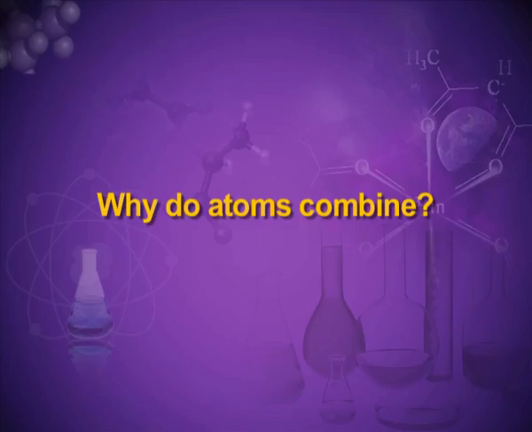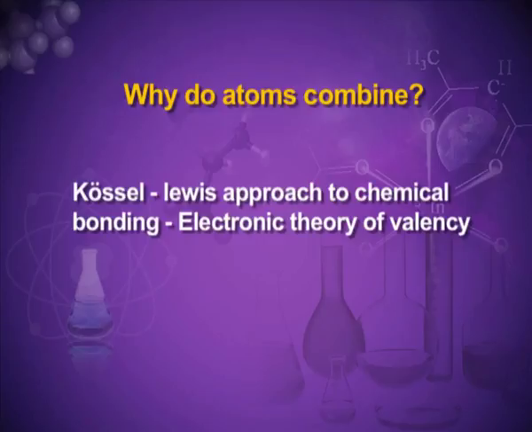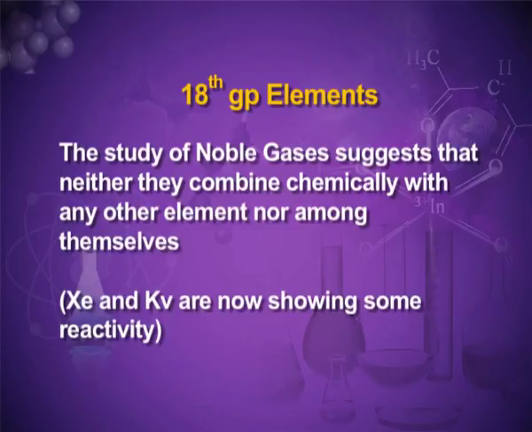Why do atoms combine? The Kossel-Lewis approach to chemical bonding, the electronic theory of valency. Noble gases were studied and it was found that these gases are chemically inert. They do not show any reactivity and they are highly stable.